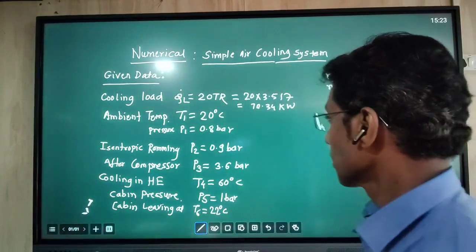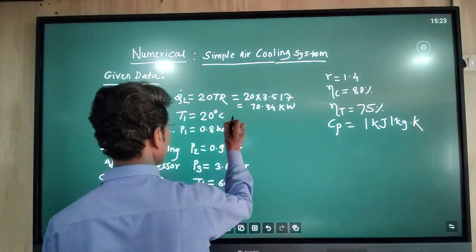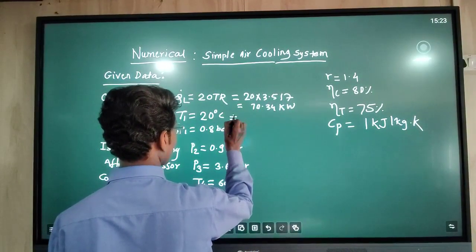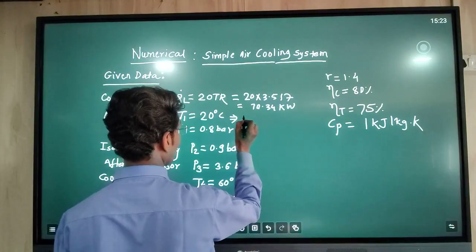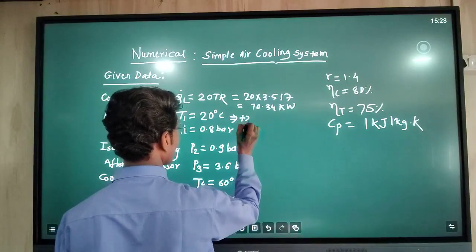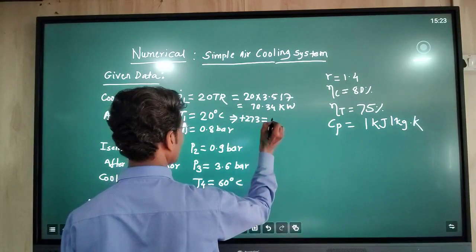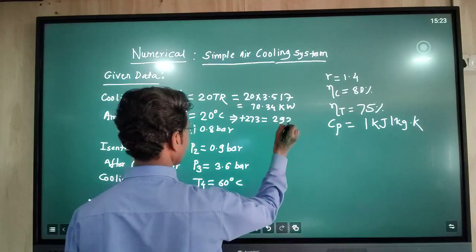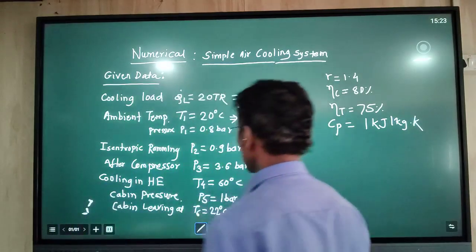Ambient temperature T1 in degrees Celsius we need in absolute terms, so we add 273 and get 293 Kelvin.